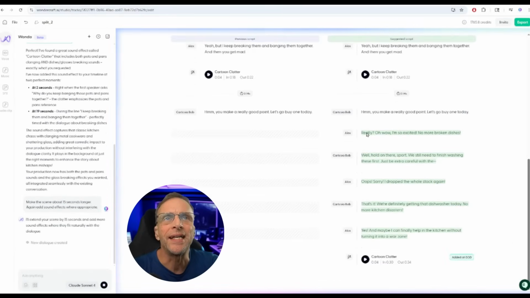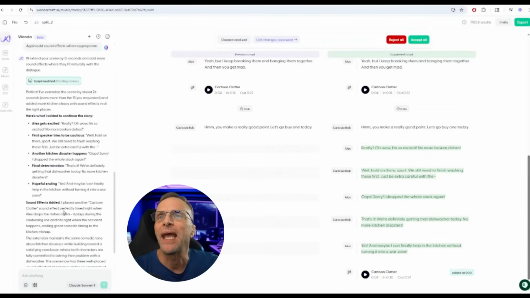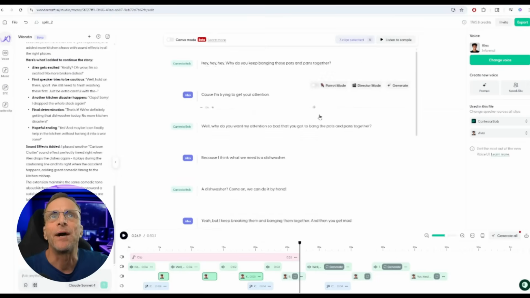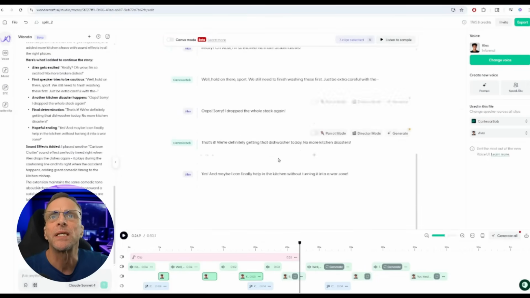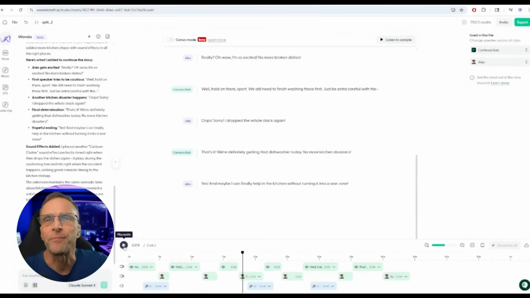Here in the green is where they have added to the script. Just continuing the conversation where we left off. So it summarizes what it added to the story over here and the sound effects added. So I'm going to go ahead and accept all. And now we have the revised script with sound effects added. And now let's go ahead and just generate all again. It'll only generate what needs to be generated. Let's start from here and see what it added.